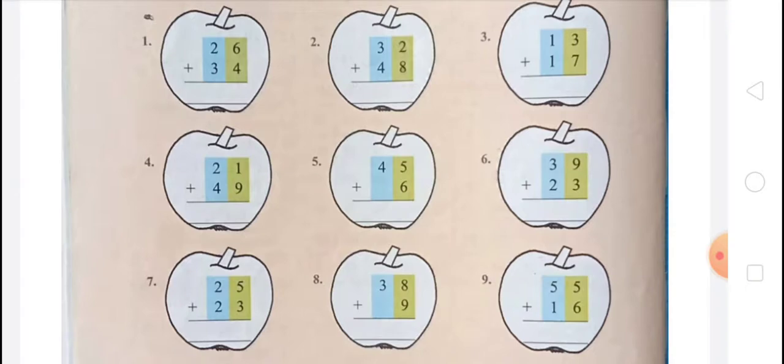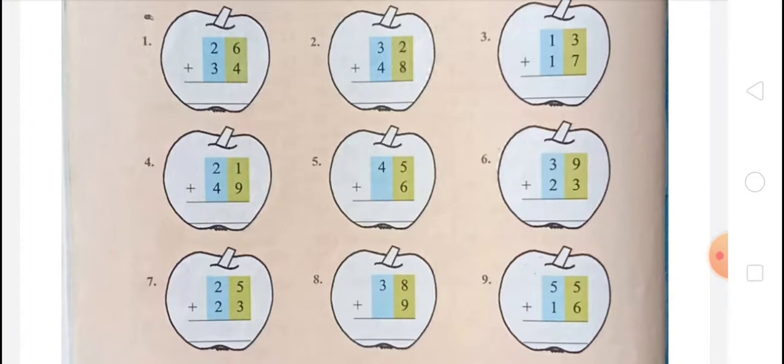Question number 5, 5 plus 6 is 11, 1, 4 plus 1 is 5, so that is 51. So you have to color this apple green. Question number 6, 39 plus 23: 9 plus 3 is 12, 2 and carry 1, 3 plus 2 plus 1 is 6, so that is 62. So you have to color this apple green.